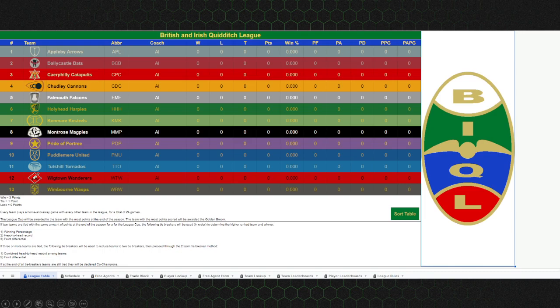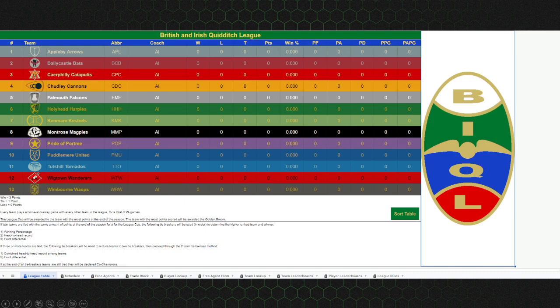Trade block is a similar idea, but this is only for players that are on teams that those teams want to give them away for whatever reason. They don't think that they fit their team. Maybe they're a little too high salary, whatever. Any player who is on the trade block and is available to be traded for will be listed in here, and you'll be able to put your own players on that trade block as well. We'll go through that in a minute.